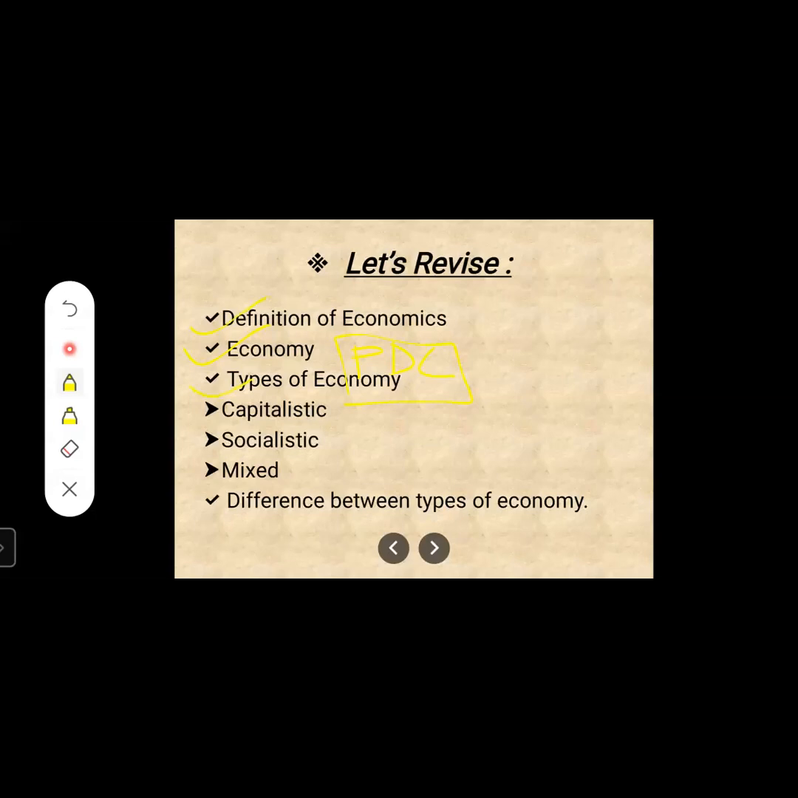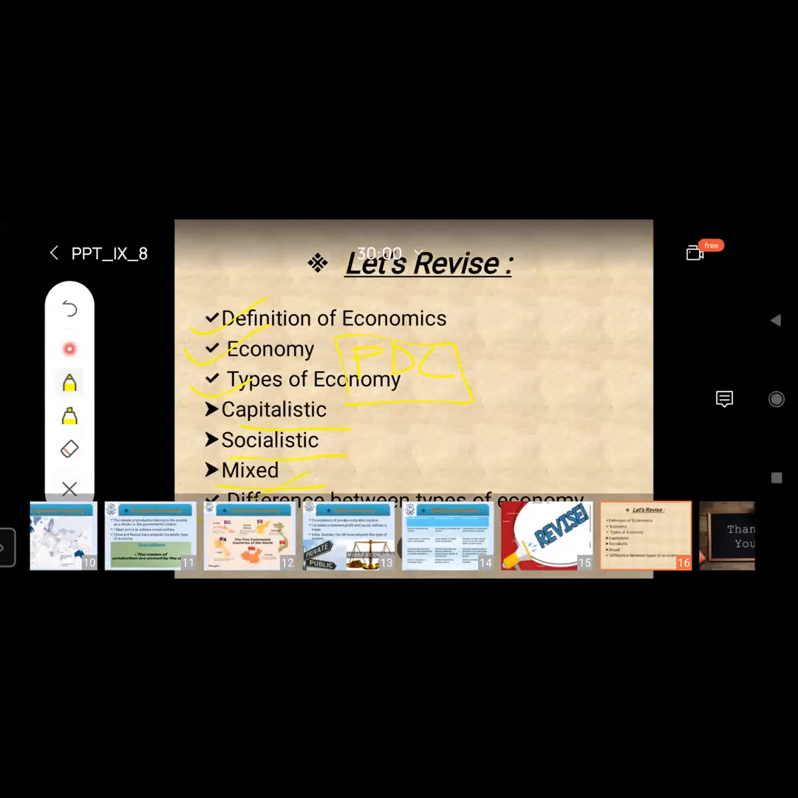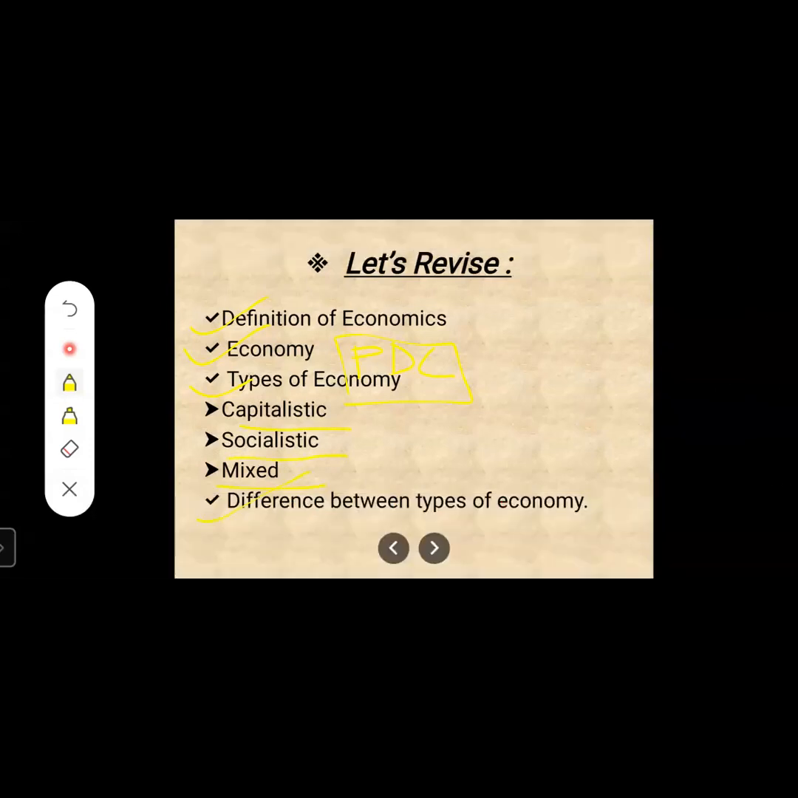Next is types of economy. Yes, there are three types of economy: capitalistic, socialistic, and mixed economy. Capitalistic economy means only to earn the money. Socialistic economy means only for the society's welfare. Mixed economy means both private and public. And at last, we have learned about the difference between all the three types of economy.